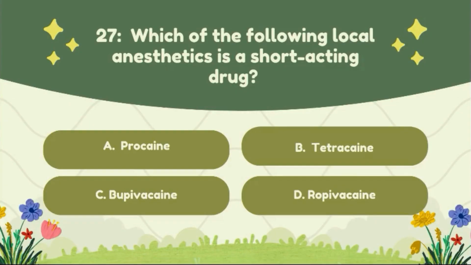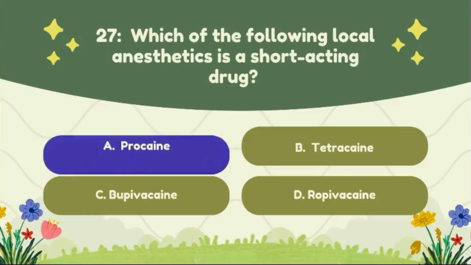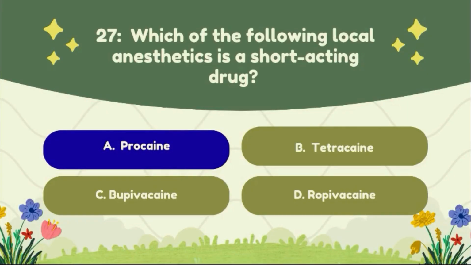Question number 27. Which of the following local anesthetics is a short-acting drug? Option A procaine, option B tetracaine, option C bupivacaine, option D ropivacaine. The correct answer of this question is option A procaine.